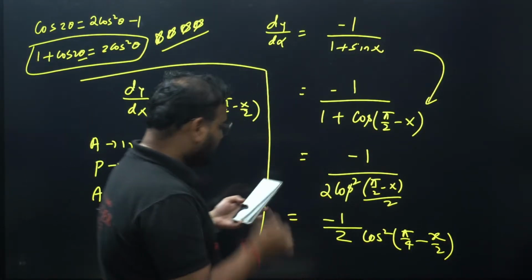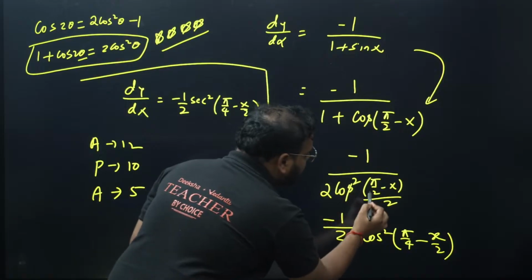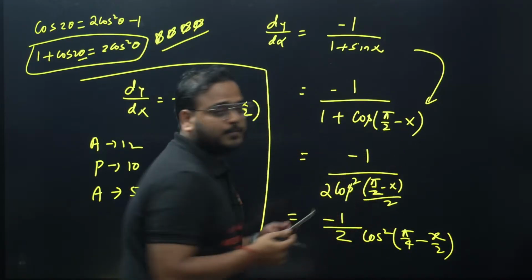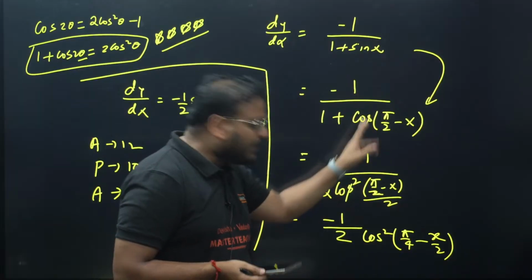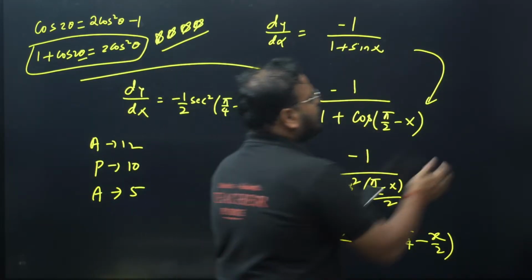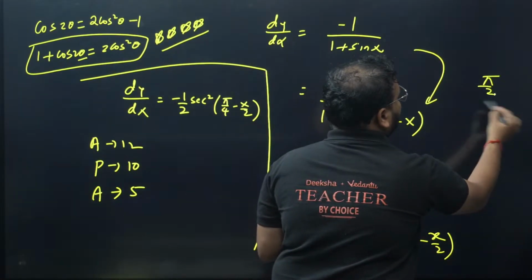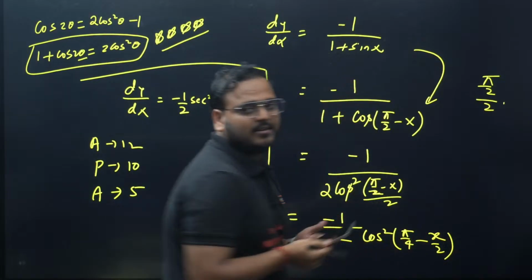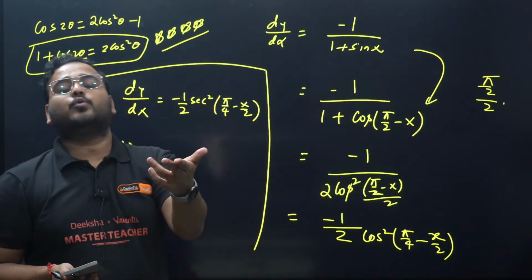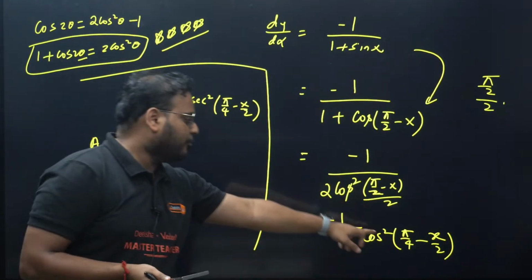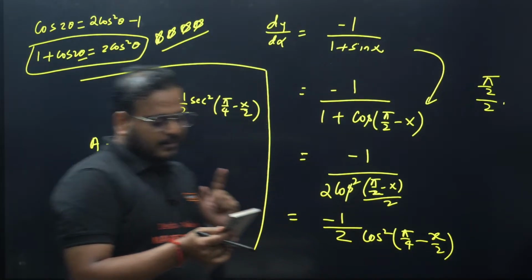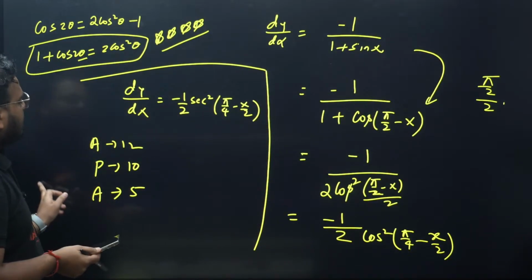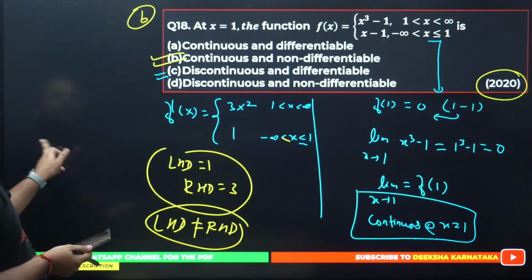How come pi by 4, sir? Because you have pi by 2 over here. Ali, please check cos pi by 2 minus x. Divide this by 2, divide pi by 2 by 2. What are you going to get? Pi by 4 only, right? Pi by 2 is 90. Divide by 2, 45. That's pi by 4, right? Clear now?